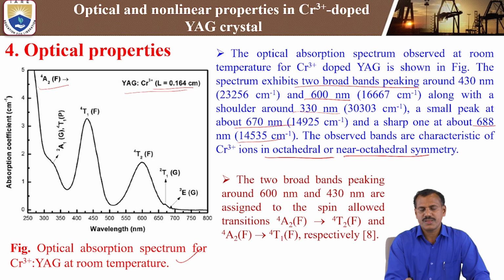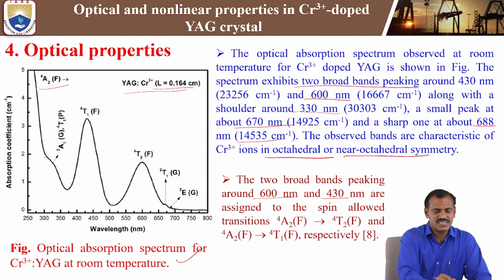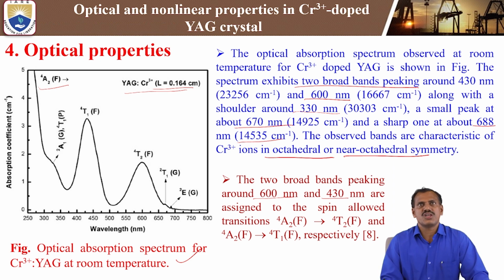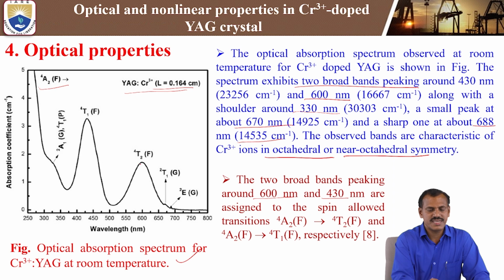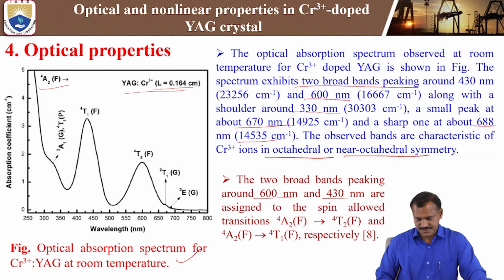The two broad band peaks at around 600 nanometer and 430 nanometer are assigned to the spin allowed transitions, that is 4T2F and 4T1F. These are the spin allowed transitions from the ground state to different excited states.